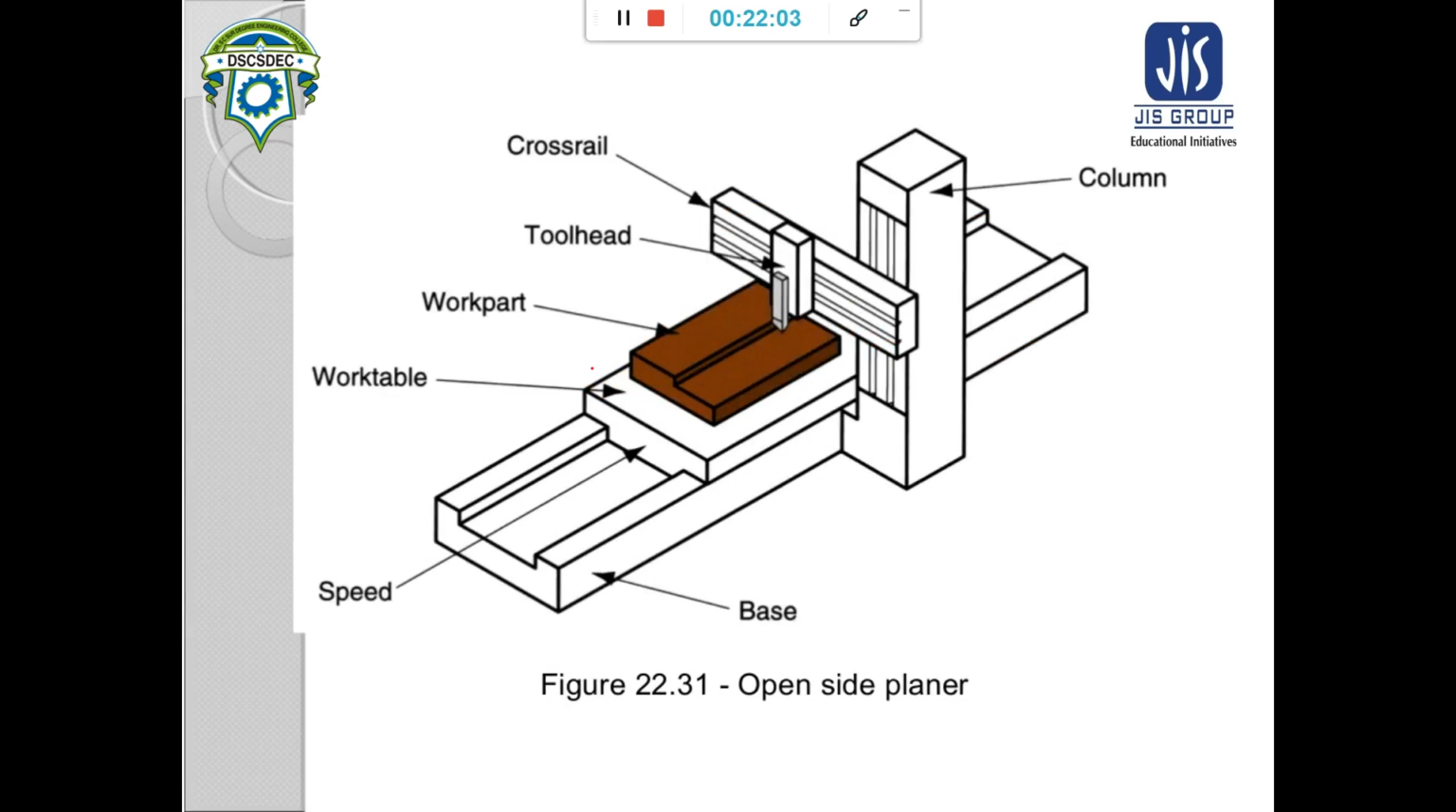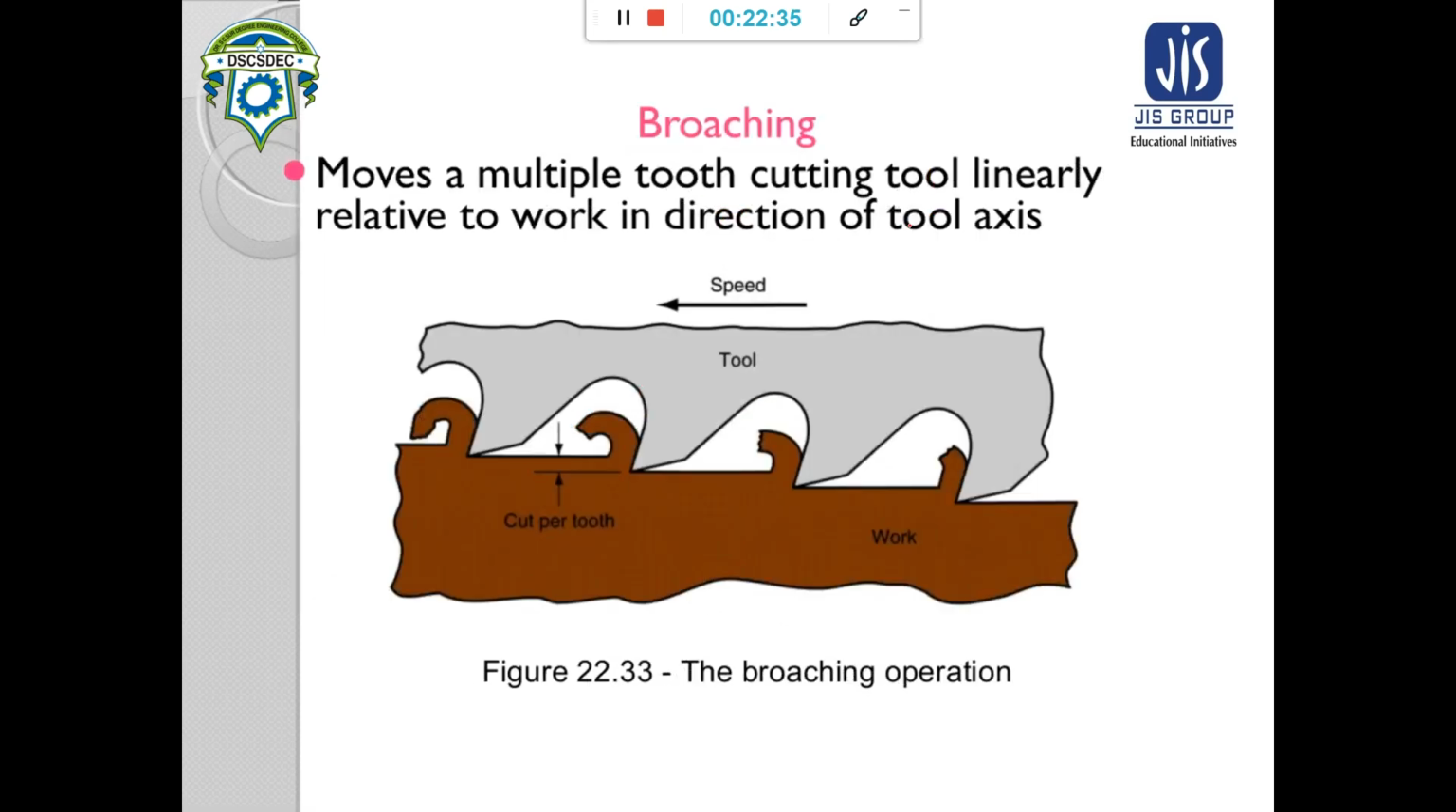Now for planing, this is an operation of a planer. Here the primary cutting motion, or to and fro motion, is given to the workpiece or work table, and the feed is given to your tool by using this cross rail, and the column is used to move this cross rail up and down when needed. So that's it.